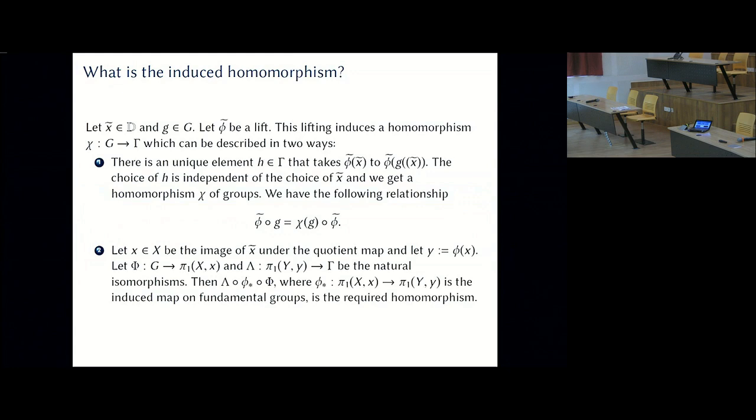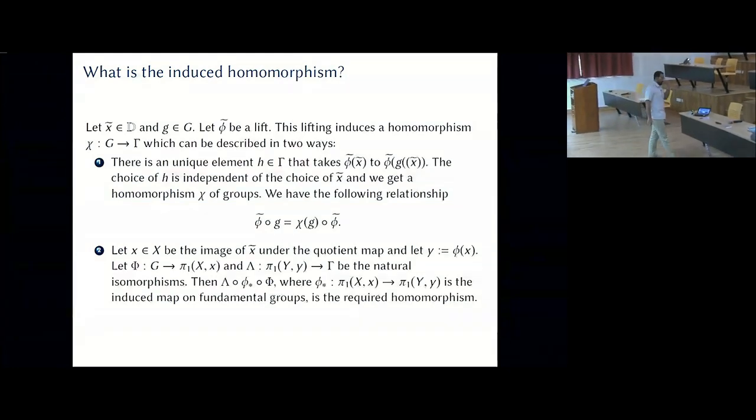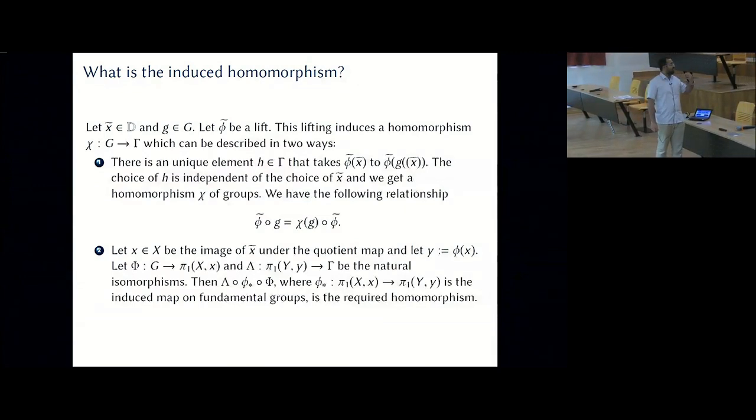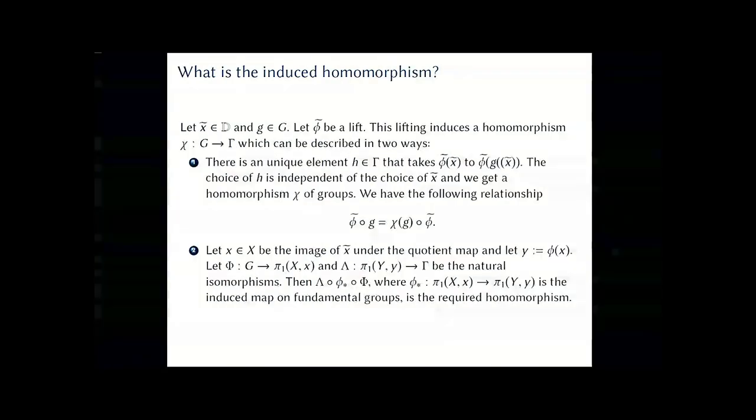So in the previous slide I said if non-constant holomorphic mappings phi and psi induce the same homomorphisms. It's essentially not phi and psi that will induce the mapping, it will actually be lifts of phi and psi. So you start with X to Y, both of them are covered by the unit disk. You start with the mapping phi. Now what you do is you pick a point X tilde in D, consider a lift phi tilde.